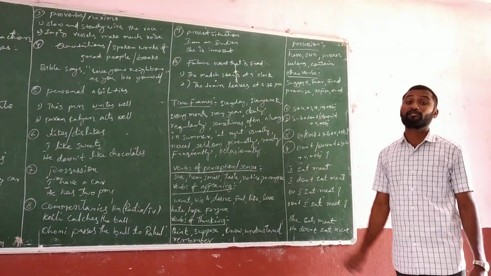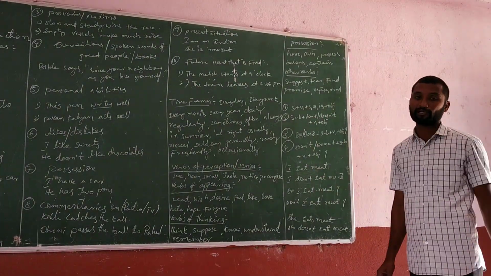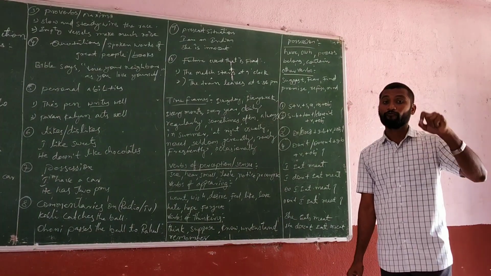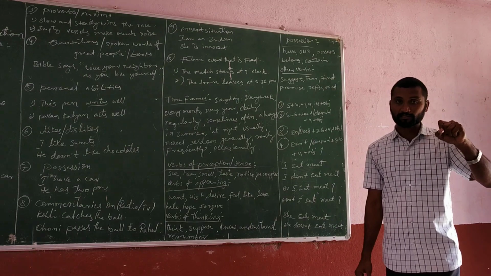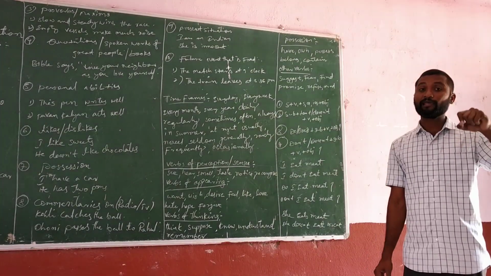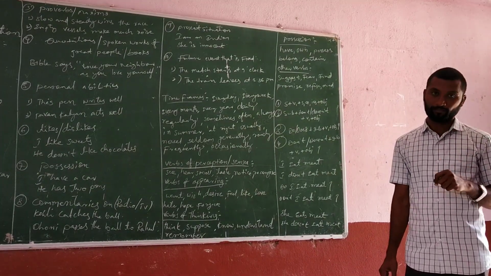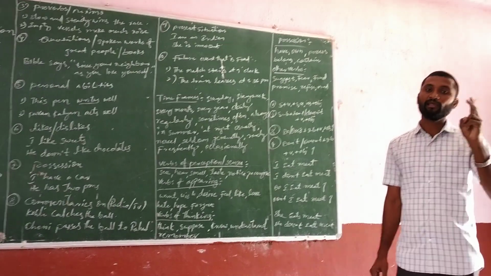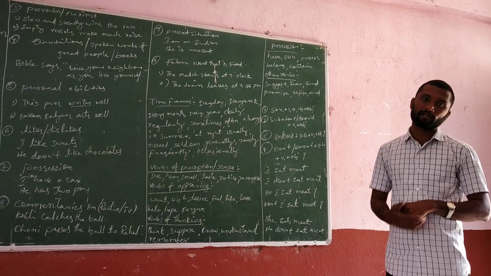So this is the structure of the simple present tense. For the third person singular, we have to add s, es, ies to the main verb. Third person singular is he, she, it and a singular noun.